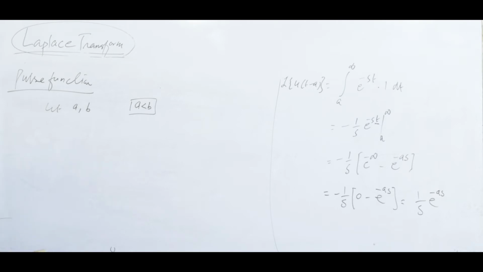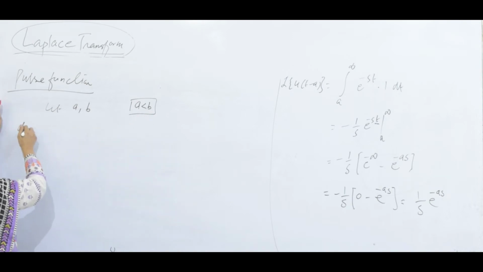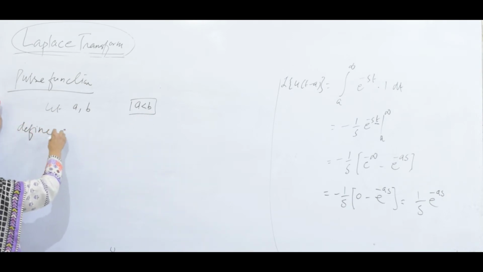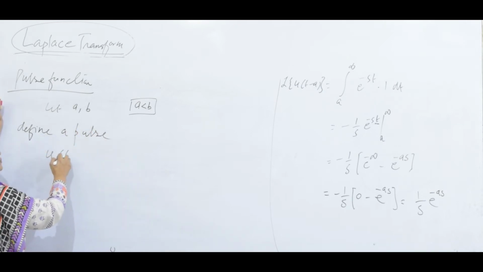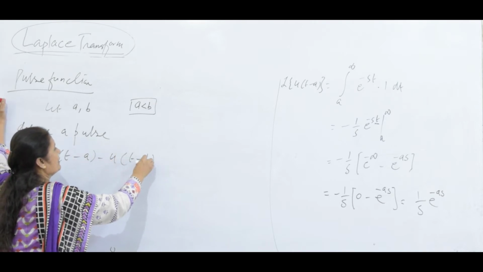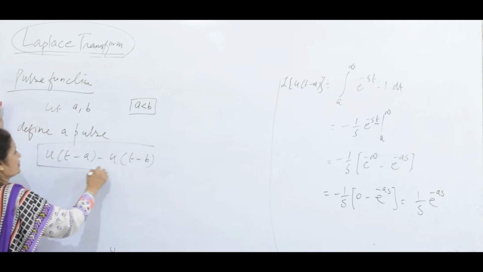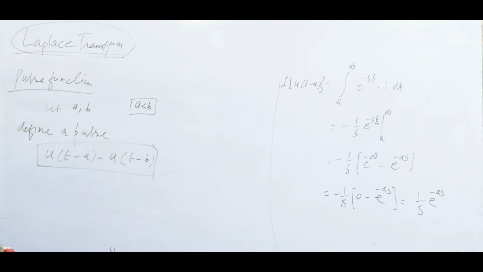These are the properties of two real numbers. If two real numbers a and b have a less than b, define a pulse of the form u(t minus a) minus u(t minus b). This is the pulse function.